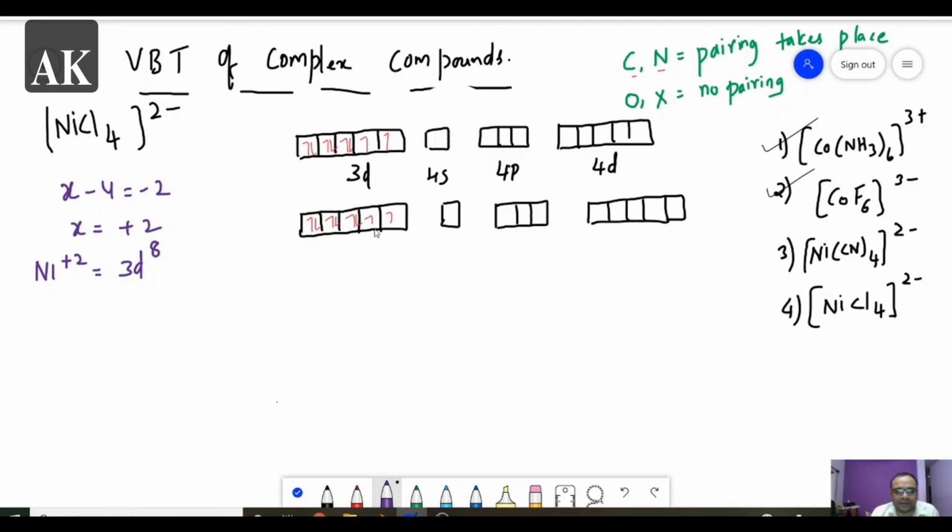Now four ligands are there. These are the positions occupied by the ligands. This is 1, this is 2, this is 3, and this is 4. So the hybridization forming here is sp3. sp3 means the shape is tetrahedral. Now you can see the number of unpaired electrons. Unpaired electrons are 2, so it is said to be paramagnetic.